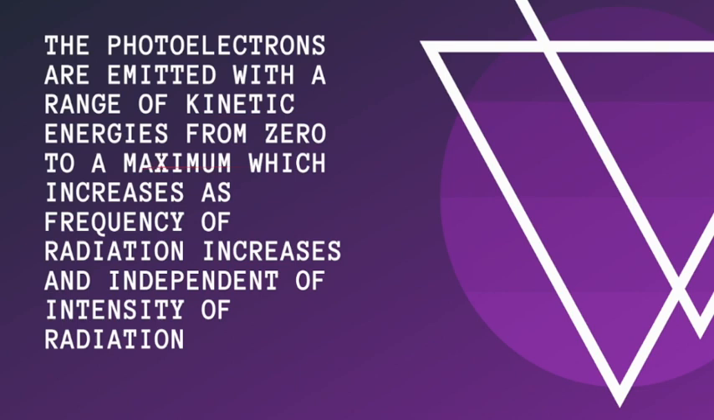So this maximum is the effect of stopping potential, which increases as frequency of radiation increases, as we have seen. Stopping potential increases as frequency of radiation increases, and stopping potential is independent of intensity of radiation. This is what is said in law number 2.